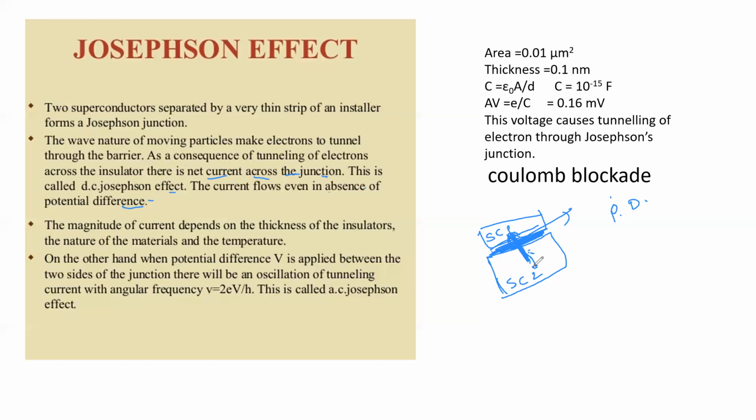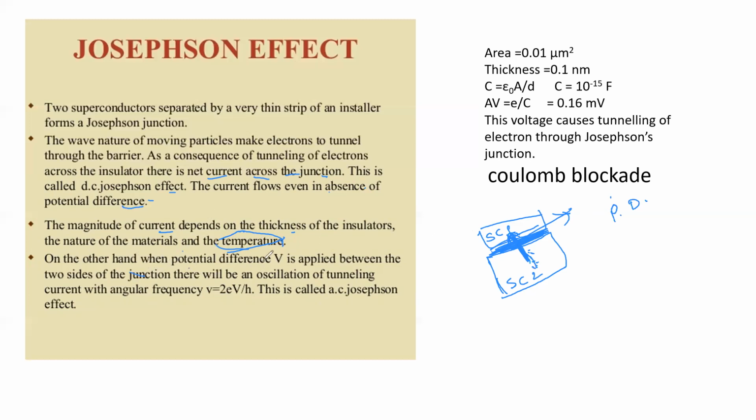Still the current will flow. So that's what superconductivity is all about, right? The magnitude of current depends on the thickness of the insulator, the nature of the material, and the temperature. Temperature is the important parameter here. It requires a very low temperature in Kelvins only.